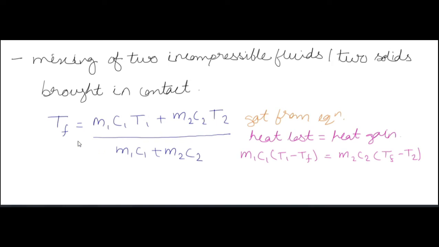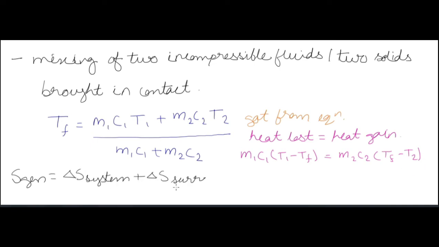So the final temperature that we will get while bringing the two bodies into contact is Tf equal to m1 C1 T1 plus m2 C2 T2 divided by m1 C1 plus m2 C2. m is mass, C is the specific heat, T is temperature. Okay, and this equation is got from heat loss is equal to heat gain. In the system we are taking that no heat loss is there, the system is an insulated one, so heat loss is equal to heat gain. We got this, that the heated body is losing heat and the cold body is gaining heat. Okay,